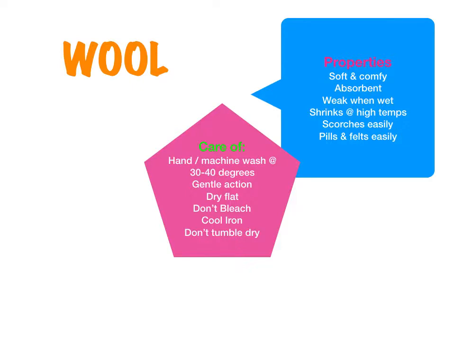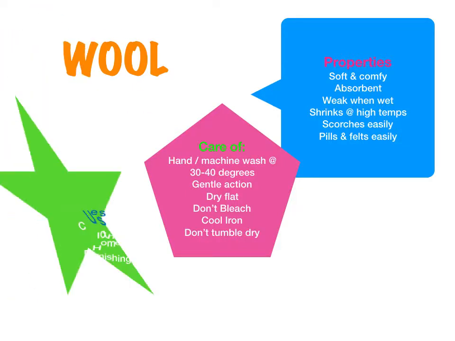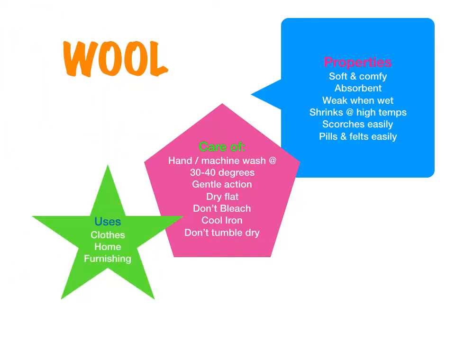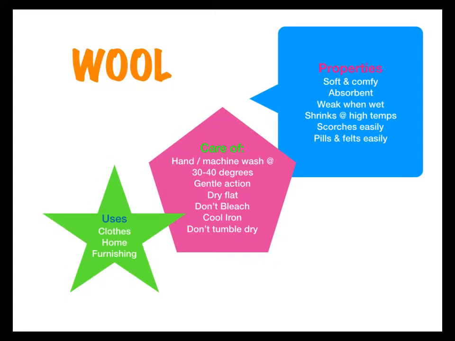To care for wool, it can be hand or machine washed at 30 to 40 degrees with gentle agitation. It should be dried flat so it doesn't stretch. You cannot bleach wool. You should iron it with a cool iron and it should not be tumble dried. And we can use wool in clothes and home furnishing.